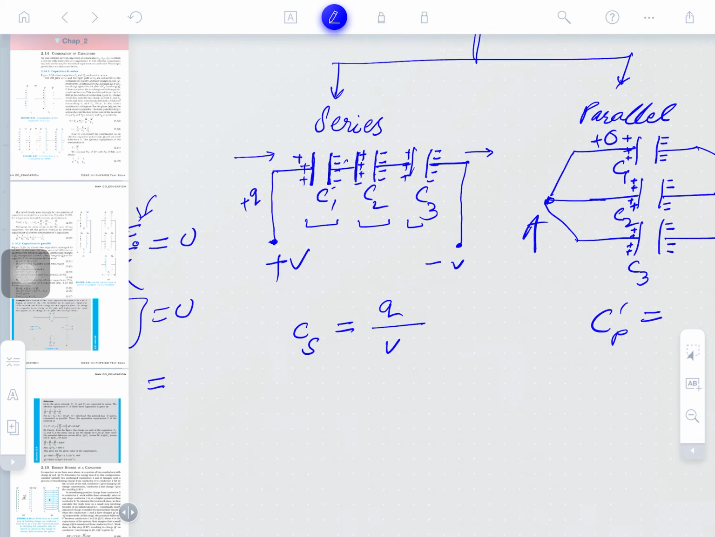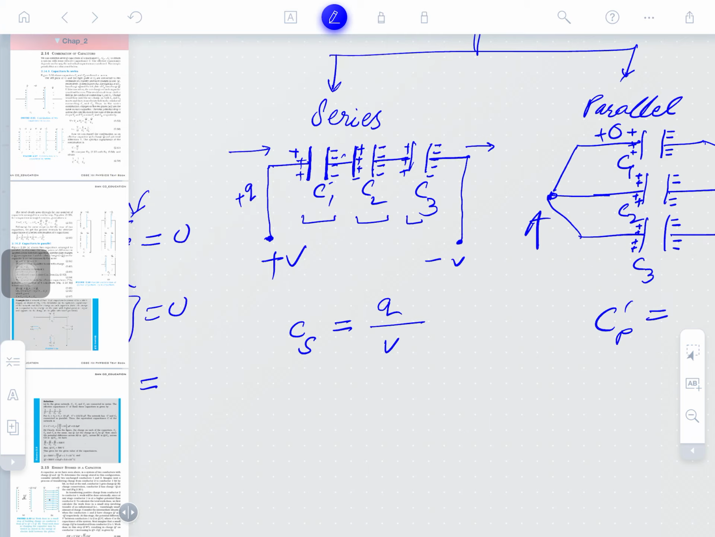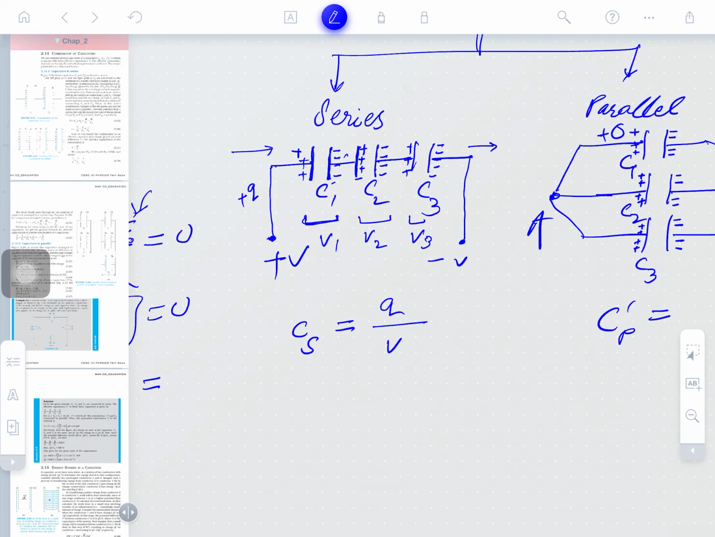So the charge is the same for all of them, but the potential will be different. It allows the flow of charge at different potentials: V1, V2, V3. Why? Because the potential difference between the plates is actually E into D.